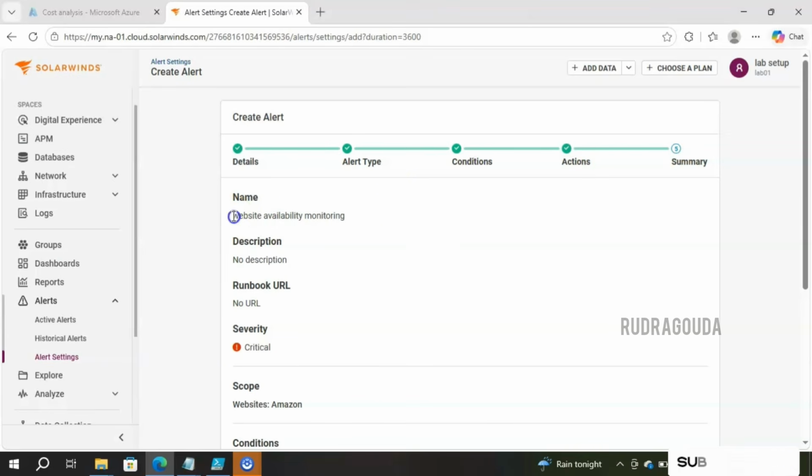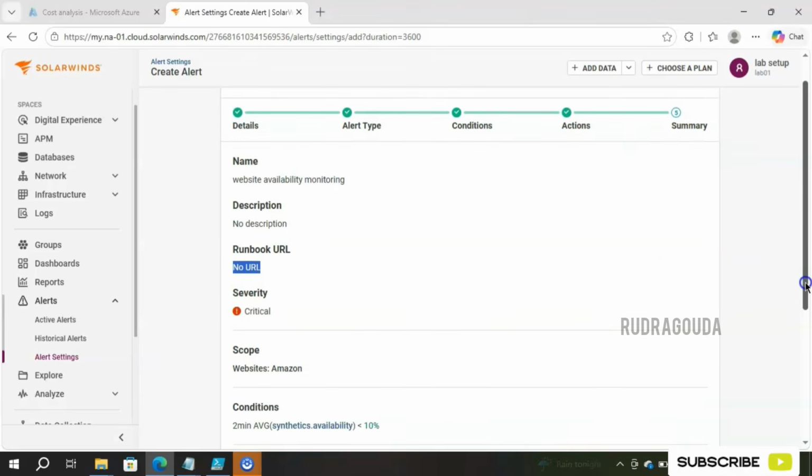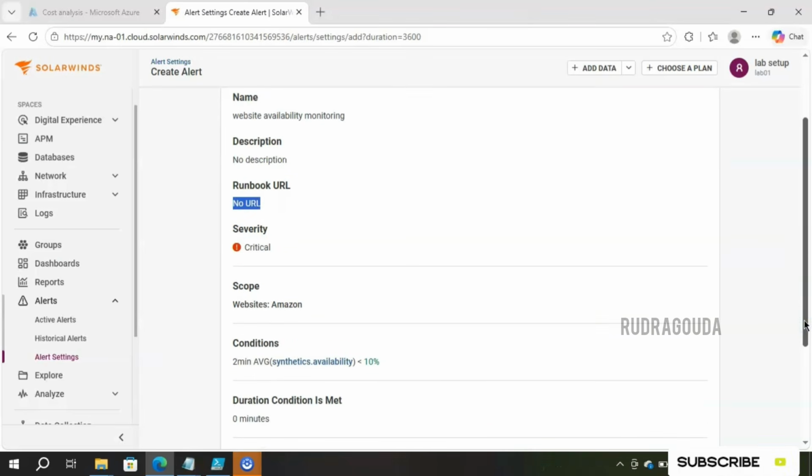First one is name, that is website availability monitoring. We have not put any description, so it says no description. We have not provided any runbook URL, so that's also no. And severity, we have given as critical. There are three severities, right? Critical, warning, and information. We have set it to critical. And we have scoped this particular one to website monitoring, particularly for Amazon.